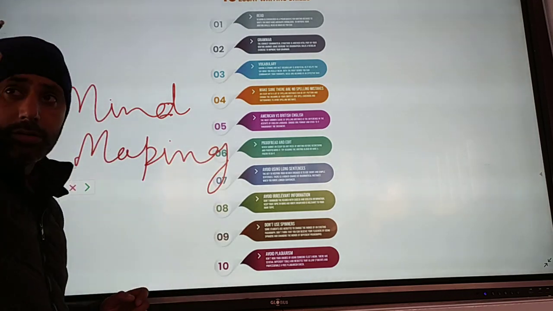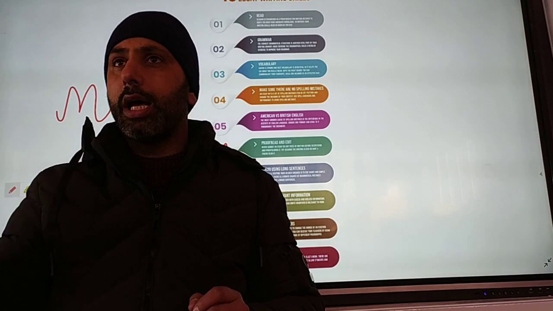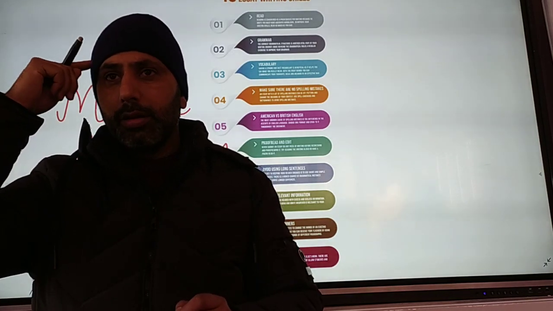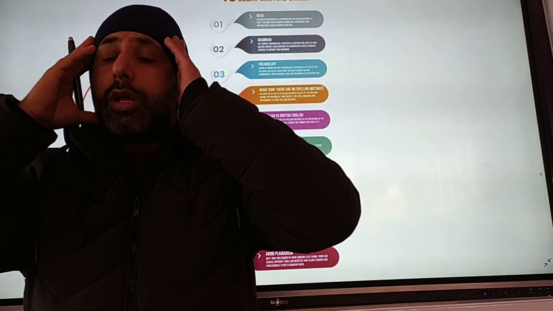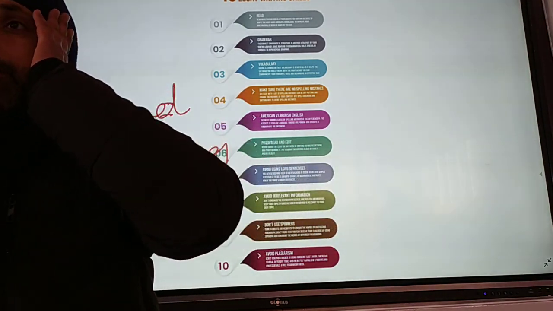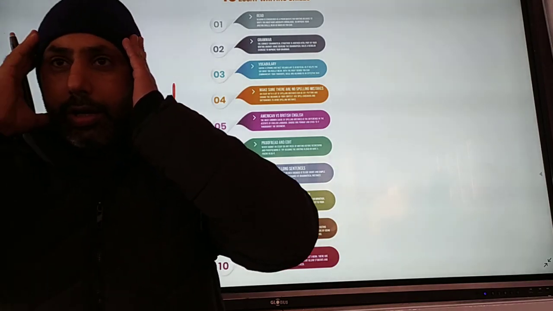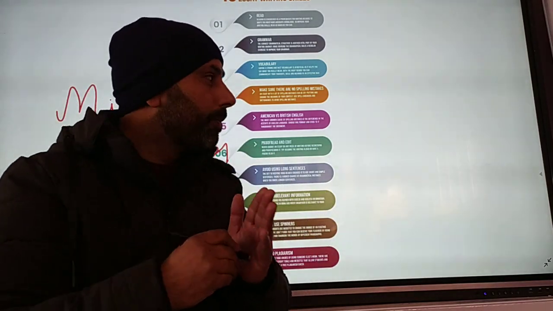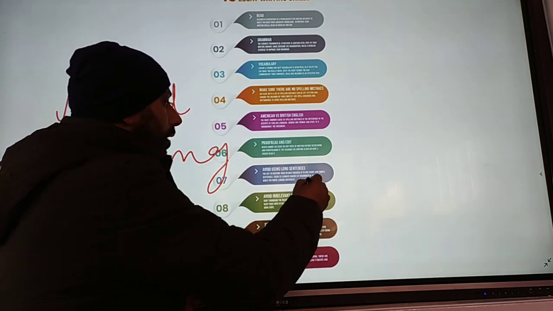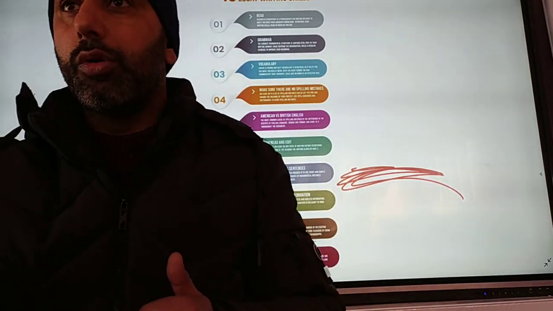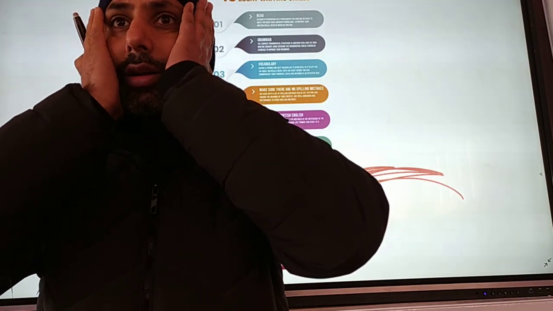Mapping means to map, to give the structure. First of all, you have to map in your mind what you will write and how you will write. Because especially in examination, you write some text and then you rub it off. That is not good. First of all, think in your mind.